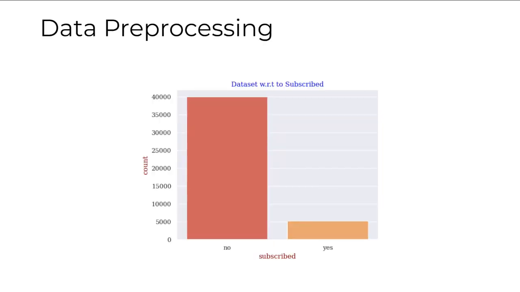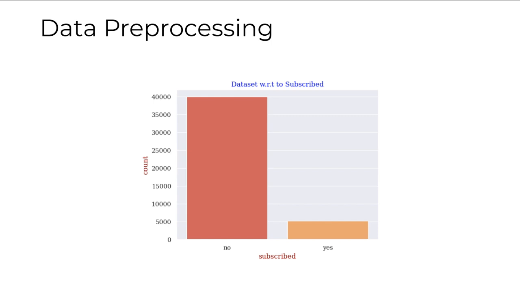Moving on, this is the dataset with respect to the subscribed, which is the target variable in our dataset. We can see that there is a massive imbalance in the dataset. Around 40,000 people have said no, have not subscribed to the term deposit, and only around 5,000 have subscribed to the term deposit.